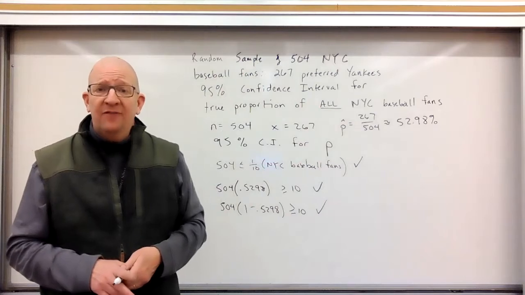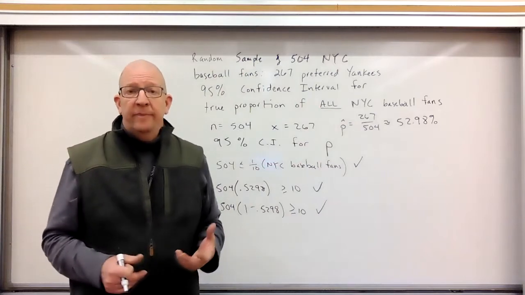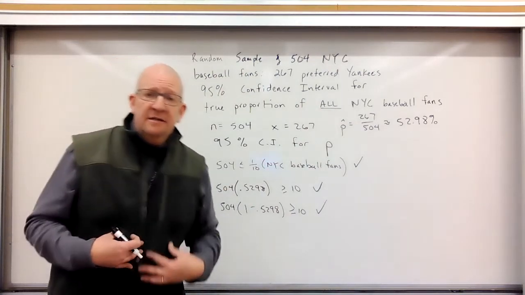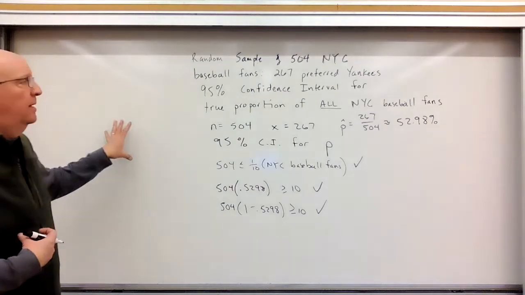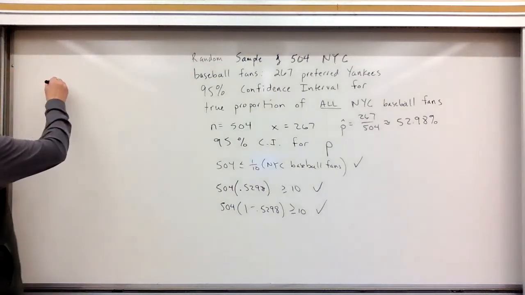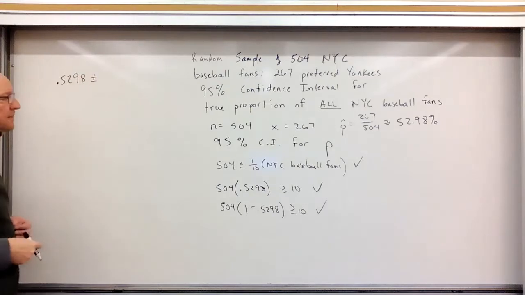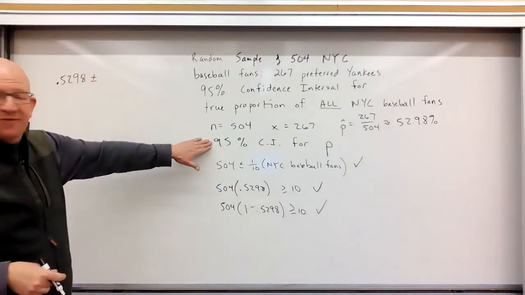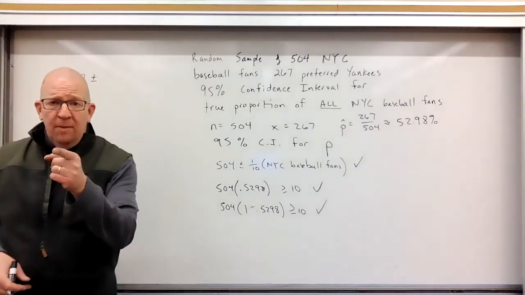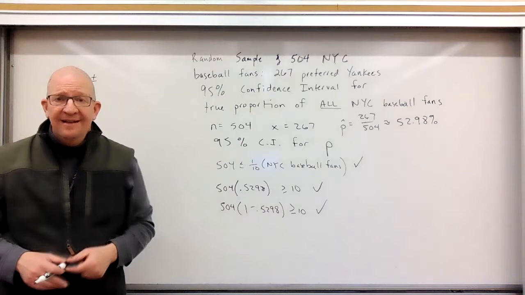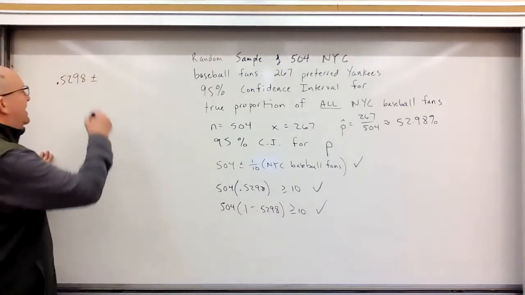Let's set up a confidence interval. So when I took statistics, we had to actually use a formula. We would say 0.5298 plus or minus. Now for a 95% confidence interval, do you remember what the z is? I think you do. It's 1.96, right?